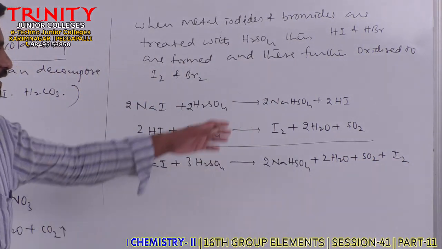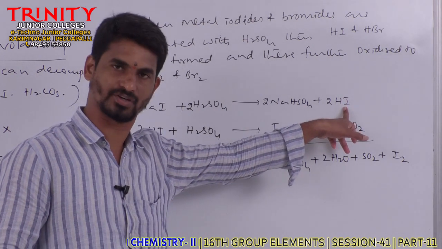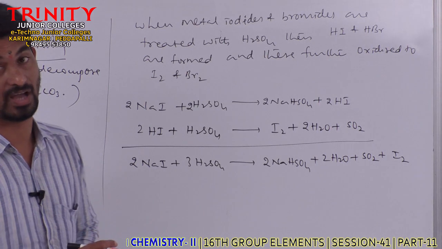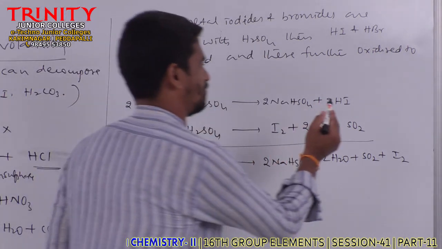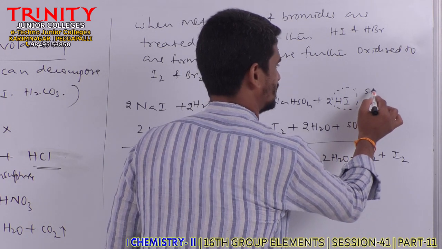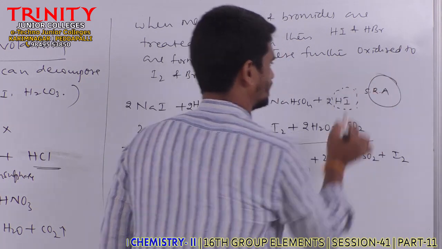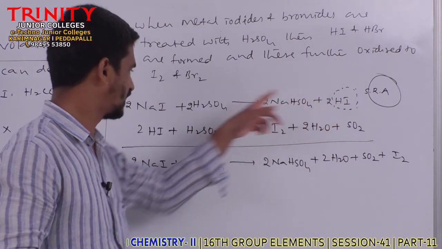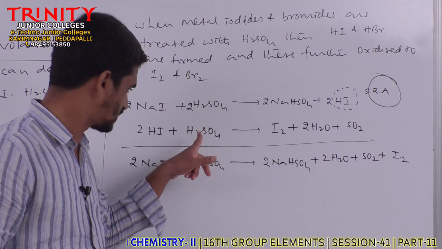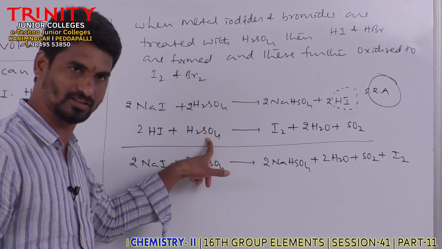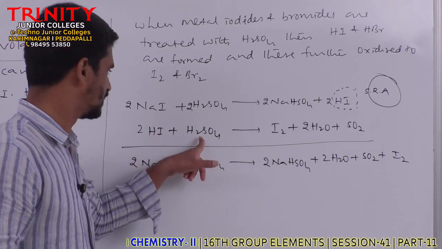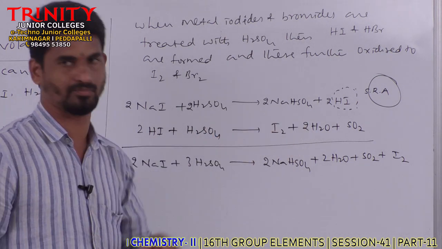Actually we would expect the reaction to stop at the formation of HI, but the reaction does not stop at HI, it stops at the formation of I2. Why? Because the HI formed is a strong reducing agent. As it is a reducing agent, it is immediately attacked by another molecule of H2SO4, which is an oxidizing agent. Sulfuric acid is the oxidizing agent and HI is the reducing agent. Immediately these two react with each other to form iodine.